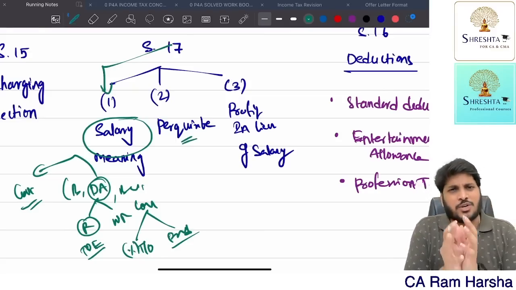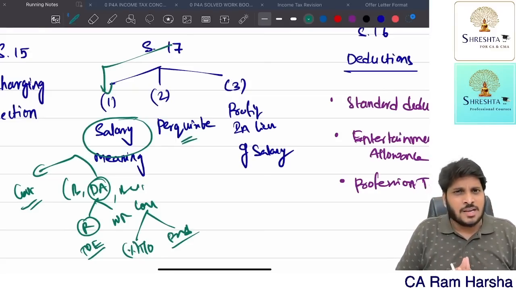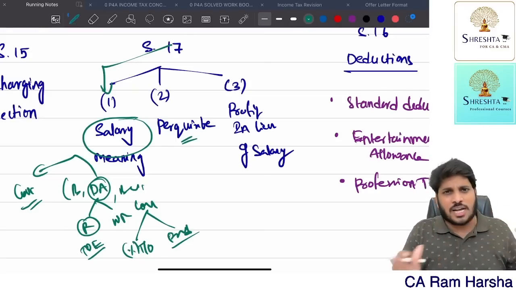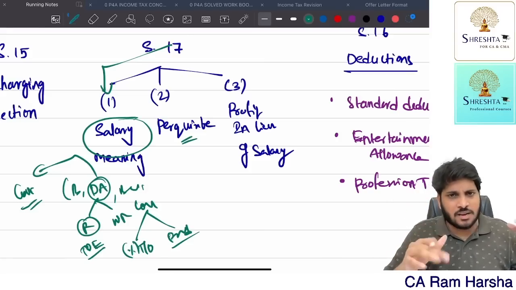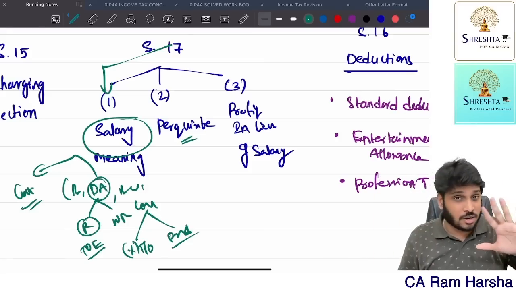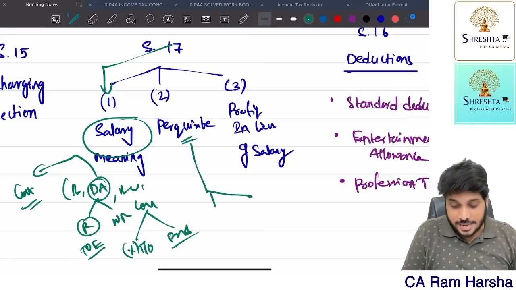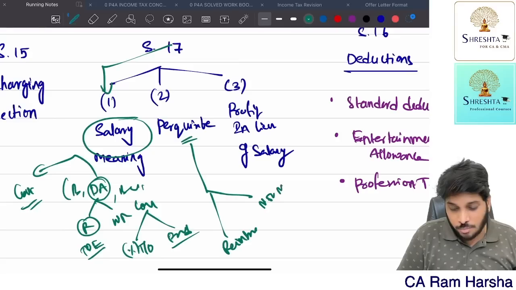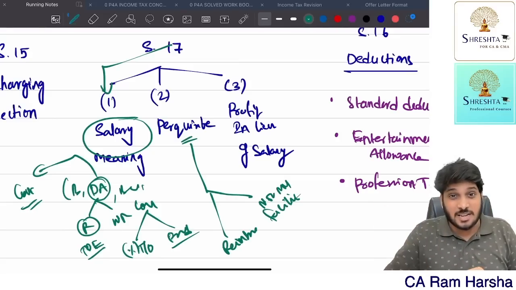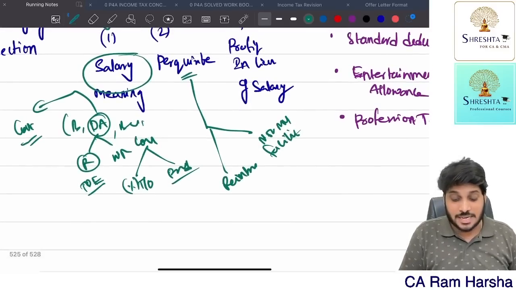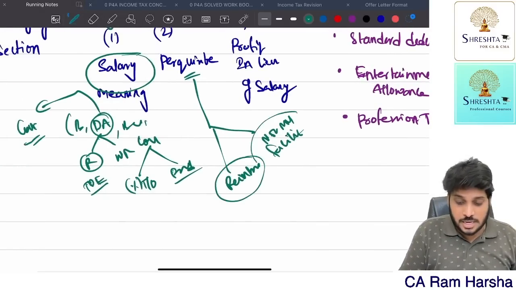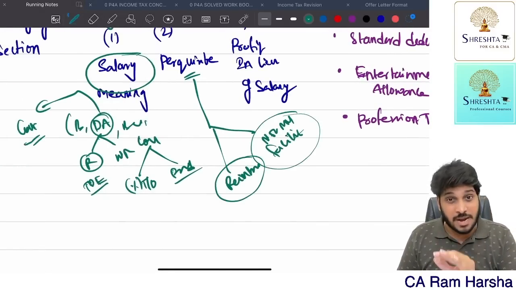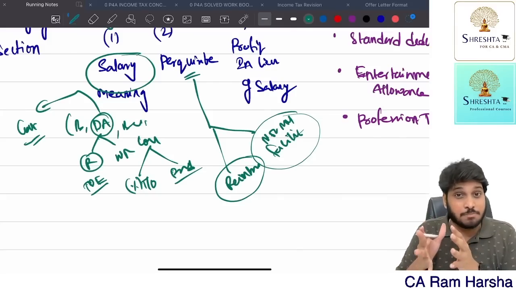Now what are all perquisites? Salary is something which I give and I don't ask any question, or on the employee's name I give some benefit to the employee monetarily. That is all salary. Now the perquisites, again, may be of two types. The perquisite can be either a non-monetary benefit facility or it can be a reimbursement. Remember, only reimbursement and non-monetary benefit given to an employee come under perquisite.